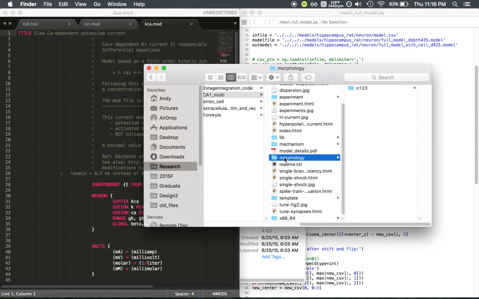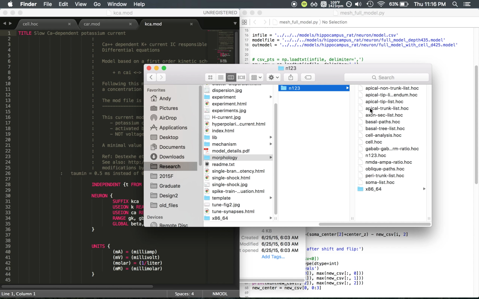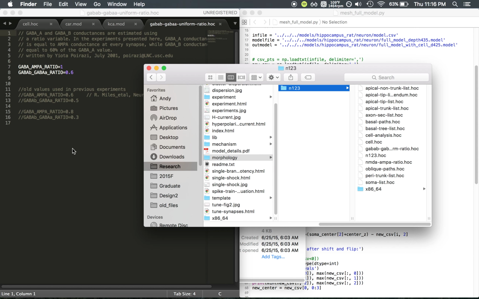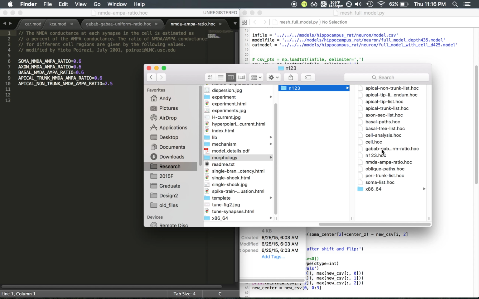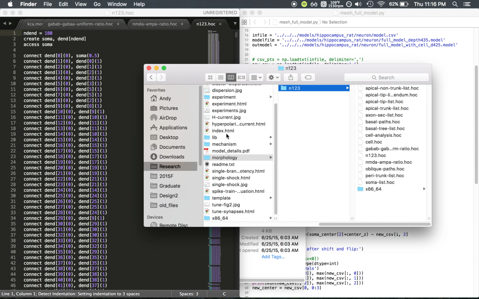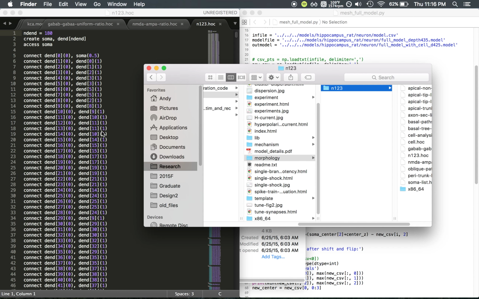It's a modified Hodgkin-Huxley model. It's got about 17 different types of ionic channels and mechanisms that it uses to simulate the cell. And it's got a complex morphology. You can see the connection data here.